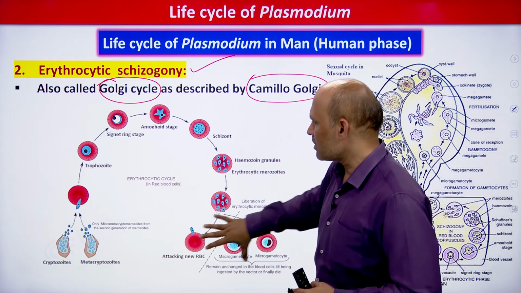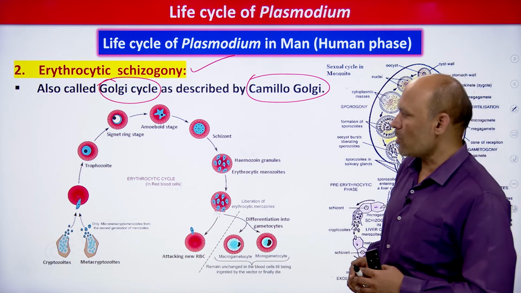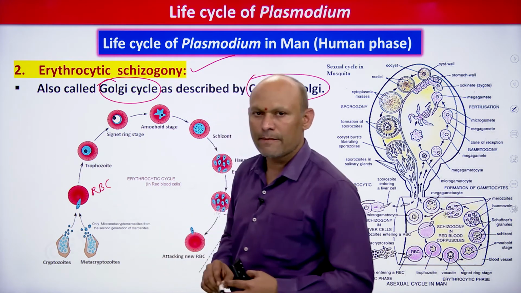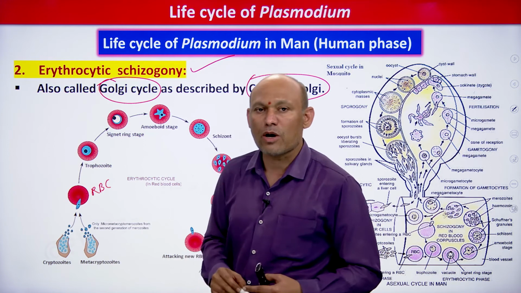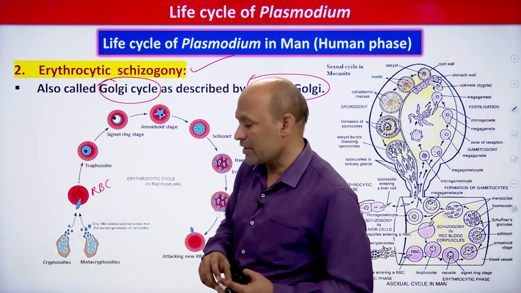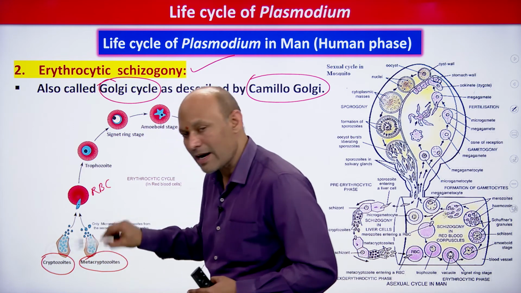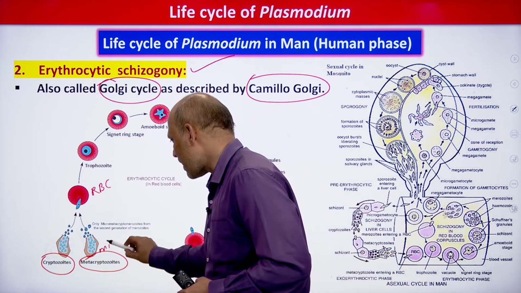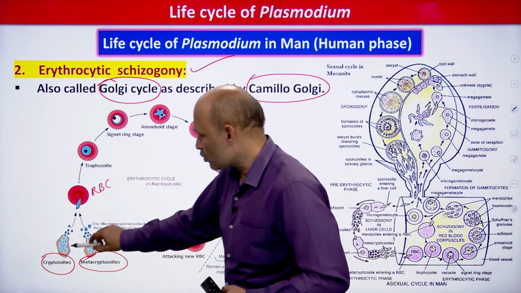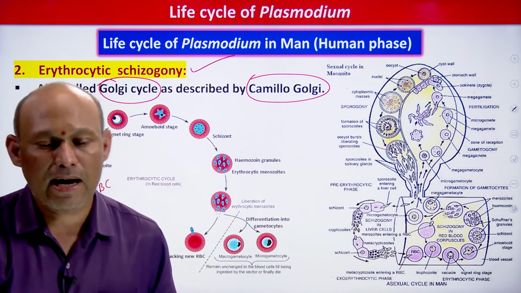You need to remember these diagrams and practice them, with the help of beautiful images. I am trying to make you understand the concept of the topic. Here you see this is an RBC. This is very important: the RBC is attacked by two different kinds of stages. One is cryptozoites of the pre-erythrocytic cycle, and the other is micro metacryptozoites of the exoerythrocytic cycle.